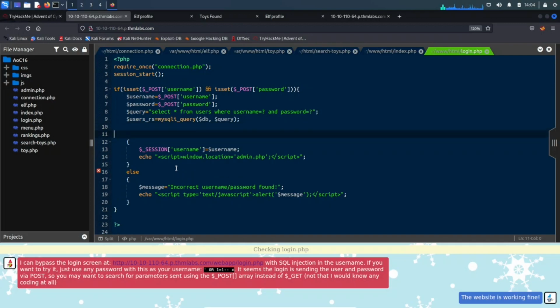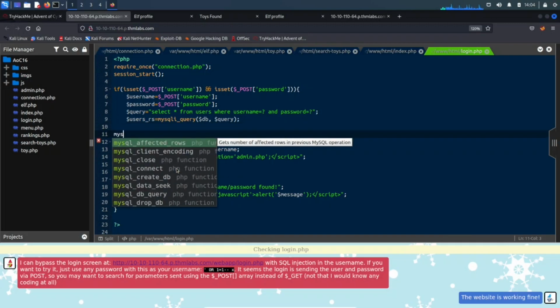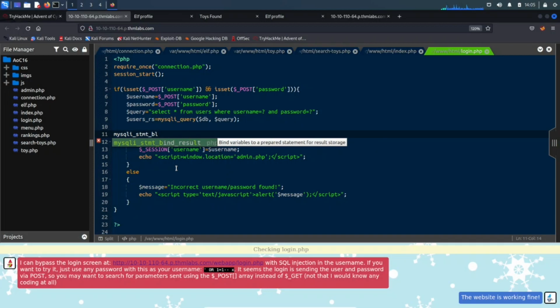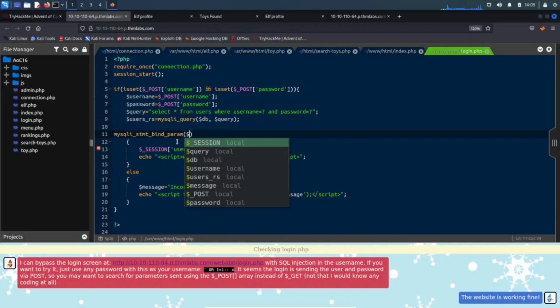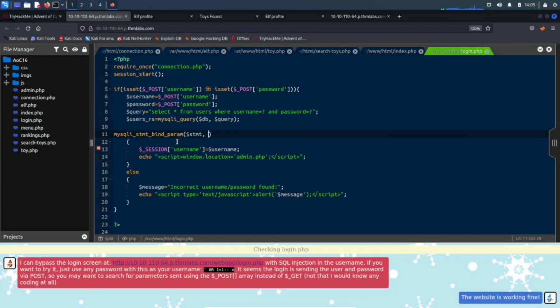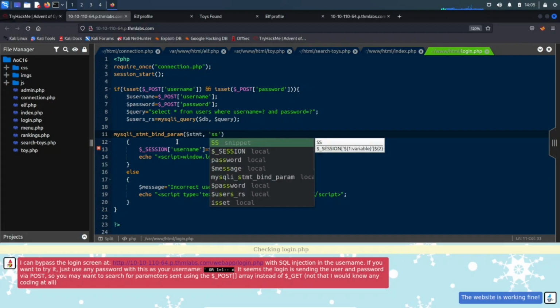All right, I think it was mysqli underscore statement, right? Underscore bind result. Or is it bind param? Bind, is it parameter? Yep, this was it. Okay, so now we want to do dollar statement, right? And then what does it say? ss for string, right?